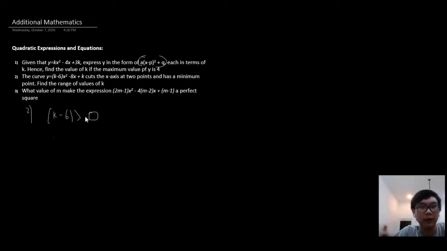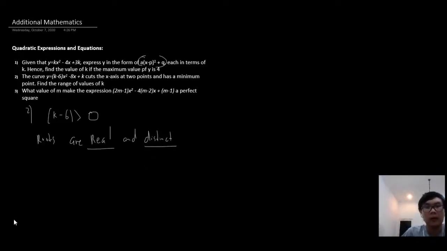Another thing to take note of is that it cuts the axis at 2 points. This means that the roots are real and distinct, distinct in the sense that they are different. Take an example of (x plus 2) squared. If we expand it, we have x squared plus 4x plus 4, and hence the solution for this equation is x equals negative 2. So it's real, but it's not distinct. Take note of that.